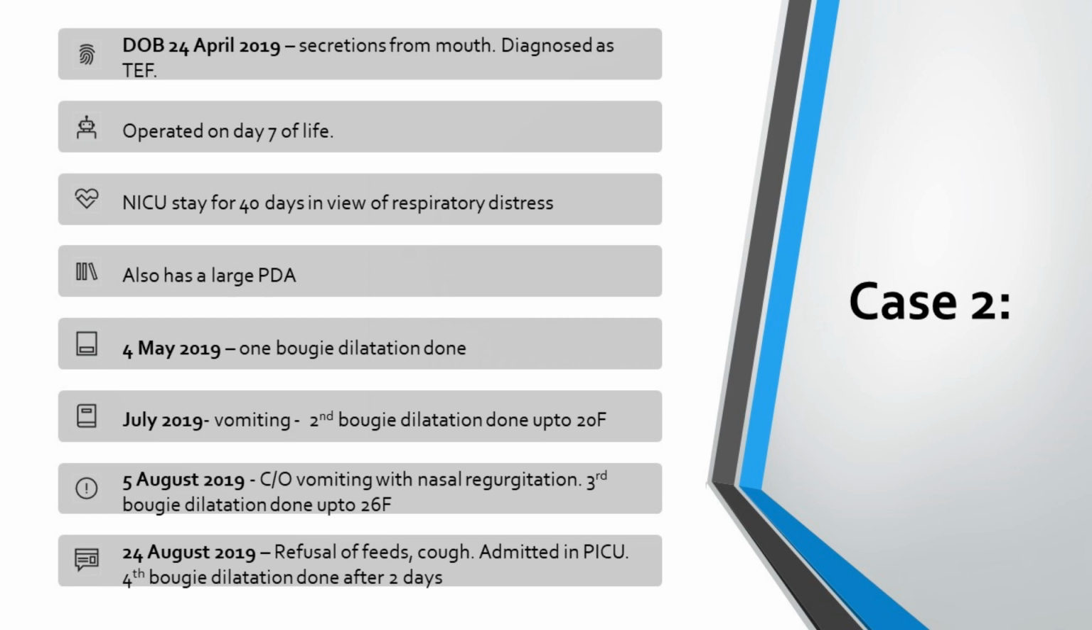4th May, a first mechanical dilatation was done. In July, he had vomiting. A second mechanical dilatation was done up to 20 franc. 5th August, he again had vomiting. A third dilatation was done with a mechanical dilator, 26 franc. But within 3 weeks, he came back on 24th August with refusal of feeds and cough, and this time he had to get admitted in the PICU. From 24th August, this child is in the hospital, and he's been in and out of the PICU. A fourth dilatation was done after 2 days.